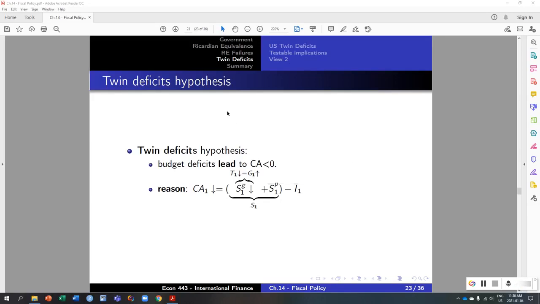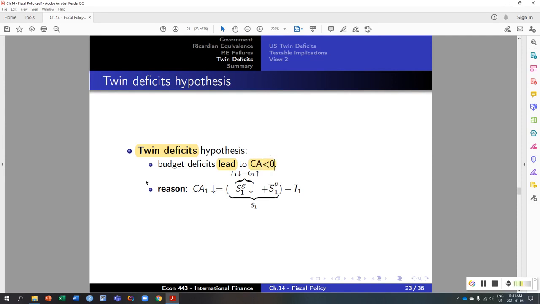Okay, so far we've been talking about the theoretical model in terms of the twin deficits. Now let's talk a little bit more about the empirical evidence of those twin deficits and see the hypothesis that is most likely to explain it. So we have this twin deficits hypothesis that, as we said before, budget deficits lead to current account deficits.